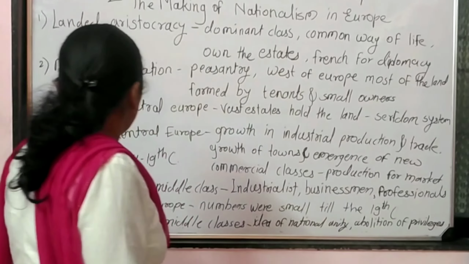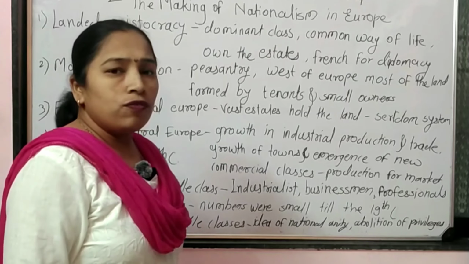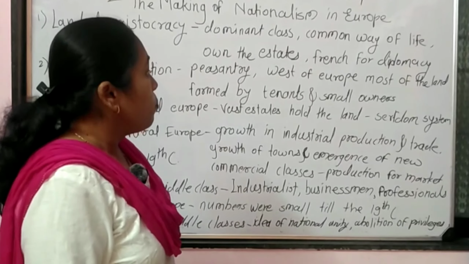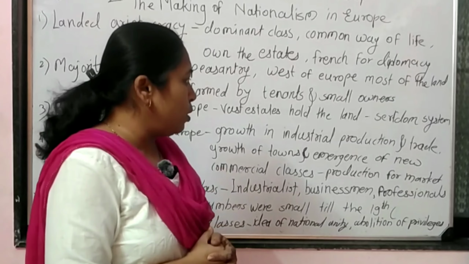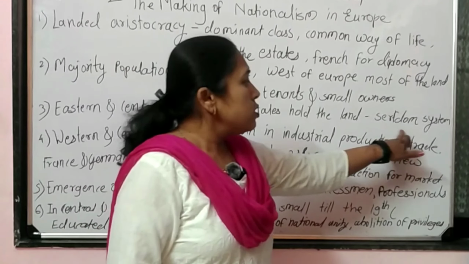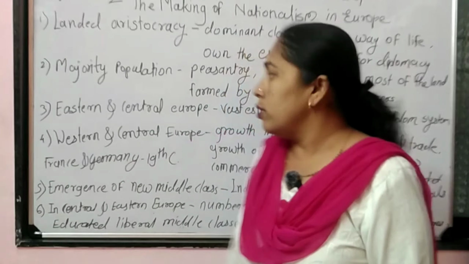Third, we'll see the estates in Eastern and Central Europe. There were the vast estates of the landed aristocracy, but the land holding system was different. In Eastern and Central Europe, the land holding system was usually known as the serfdom system. What is meant by the serfdom system?